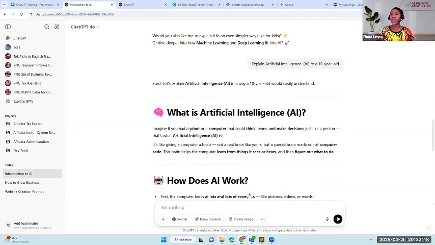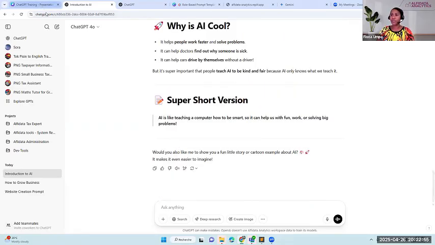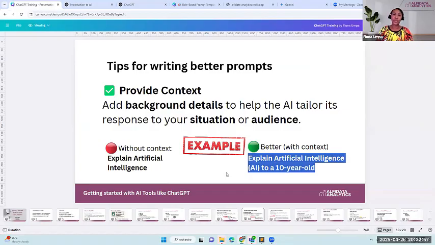Okay, imagine you had a robot or a computer that could think, learn, and make decisions just like a person. That's what artificial intelligence, or AI, is. So provide context. You must add enough background details so the AI knows how to tailor or focus your response to your target audience.